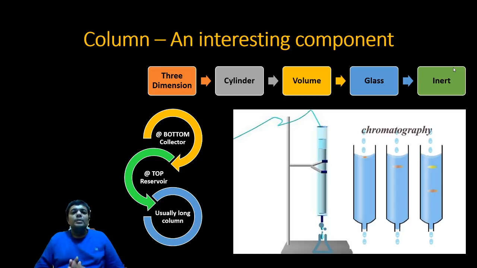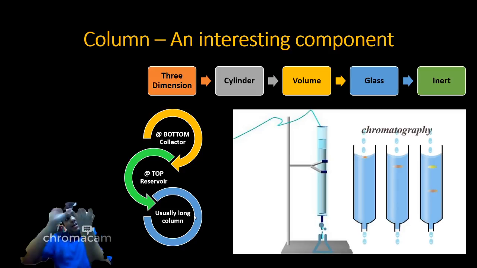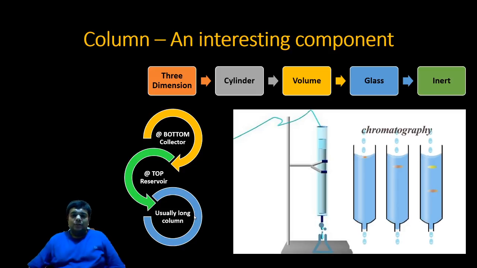Okay, you are clear. This column again is made up of glass and it is inert. Now, in some column chromatography labs, usually there are long columns, and on the top of the column they keep a reservoir where mobile phase is filled, and at the bottom they keep a collector. Over here, this small tiny part is a small reservoir where mobile phase is filled. This, something like a conical flask, is the collector. Your eluent that is coming out along with the separated component gets collected over here. And here is a simple separation mechanism from mixture to separate components.